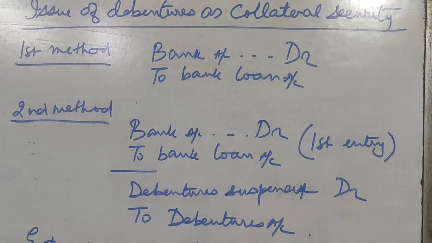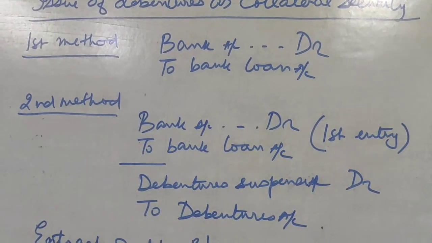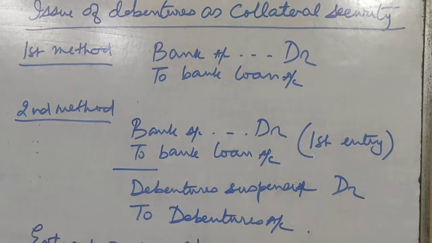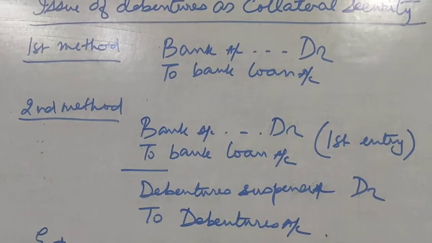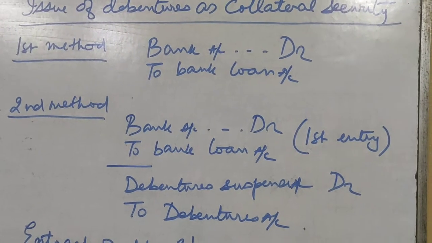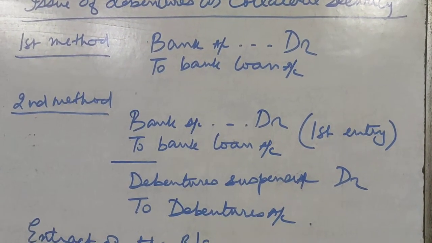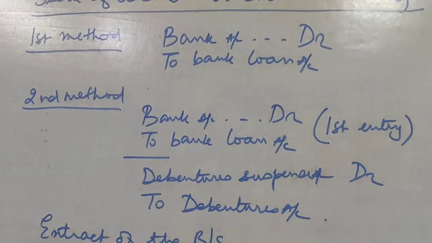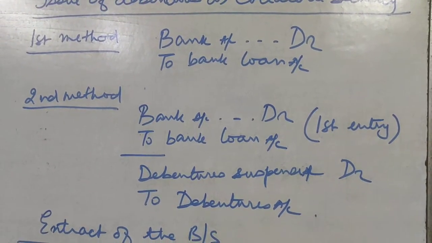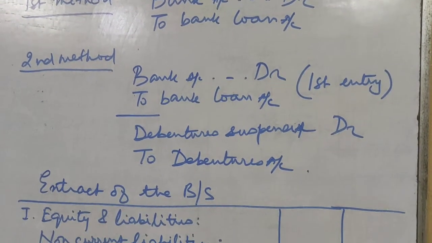The journal entry will be bank account debit 5 lakh to bank loan 5 lakh. And the company keeps debentures of 7 lakh with the bank. We will not pass any entry for that; simply we will pass the entry for the bank loan. Now this method is not preferable. We have another method which is more preferable.